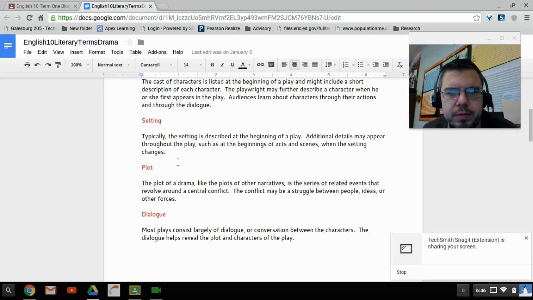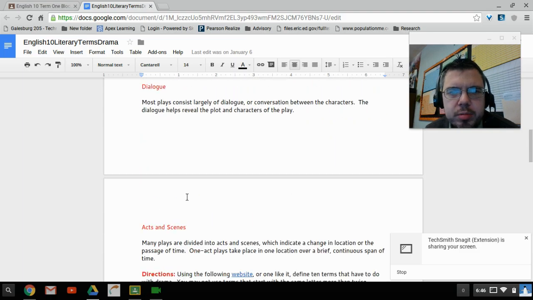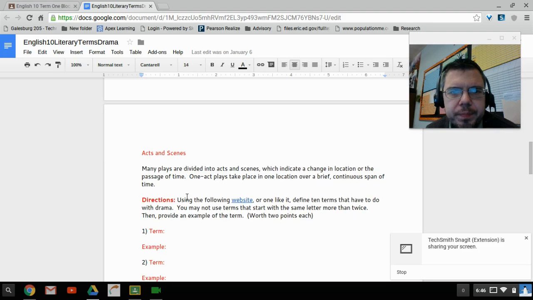Plot: the plot of a drama, like the plots of other narratives, is a series of related events that revolve around a central conflict. The conflict may be a struggle between people, ideas, or other forces. Dialogue: most plays consist largely of dialogue or conversation between actors. The dialogue helps reveal the plot and characters of the play. Acts and scenes: many plays are divided into acts and scenes, which indicate a change in location or passage of time. One-act plays take place in one location over a brief continuous span of time.